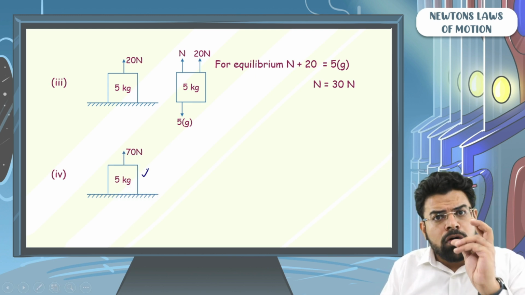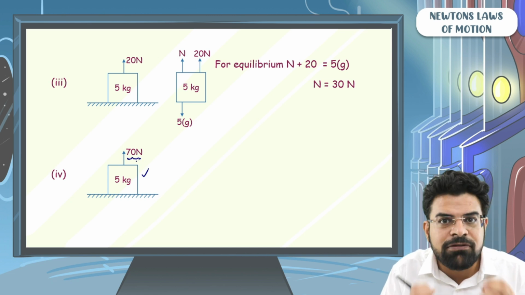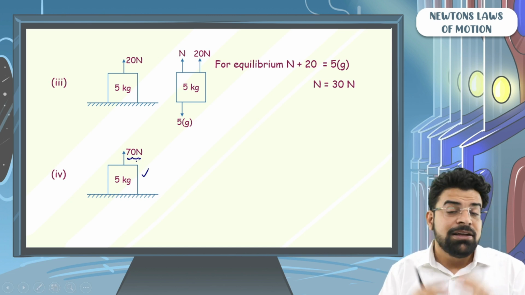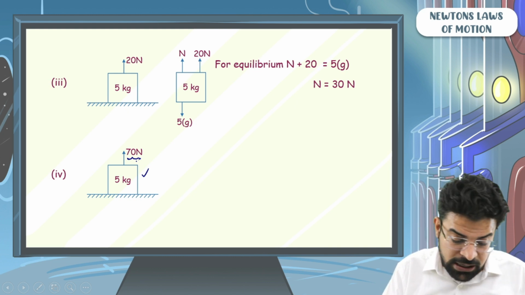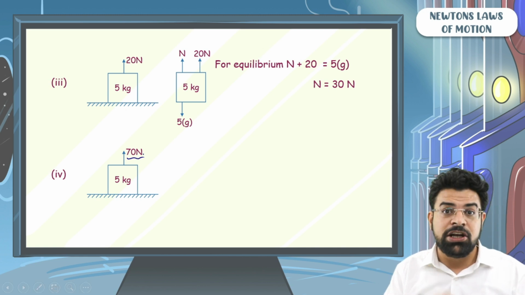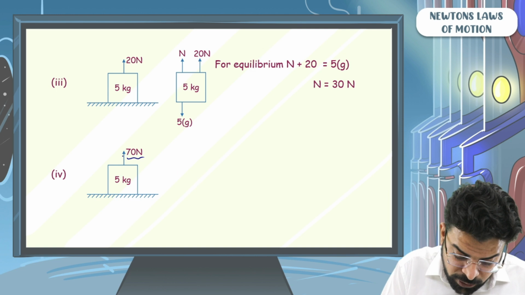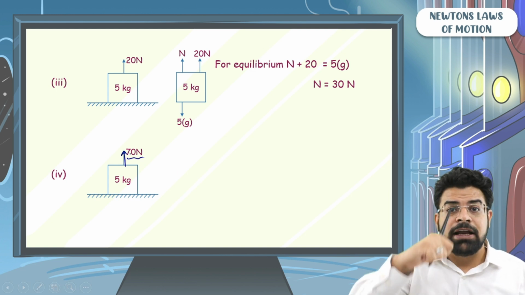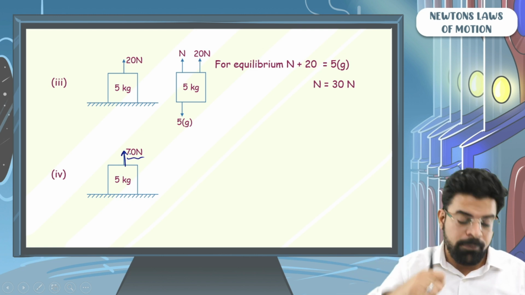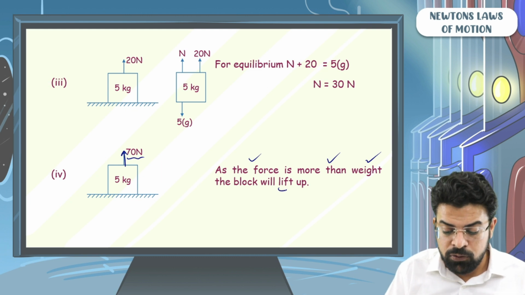Now on the block of mass 5 kg, we have applied an upward force of 70 Newton. 70 Newton is more than the weight. The weight of the block is 5g, which is 50 Newton. And the external force applied is 70 Newton, more than the weight. So, because of this external force, the block will lose contact with the surface and will start moving up. As the force is more than the weight, the block will lift up.